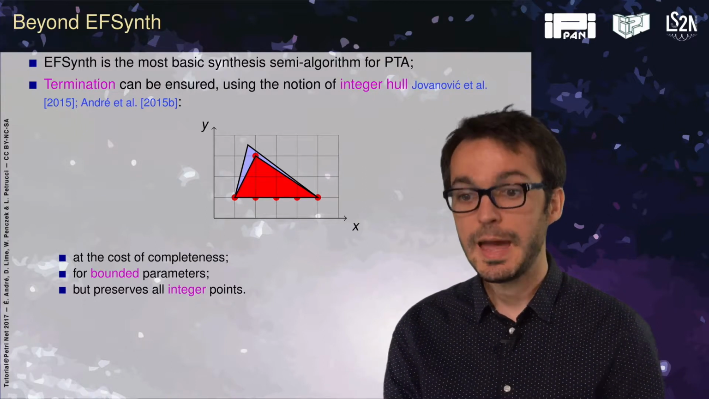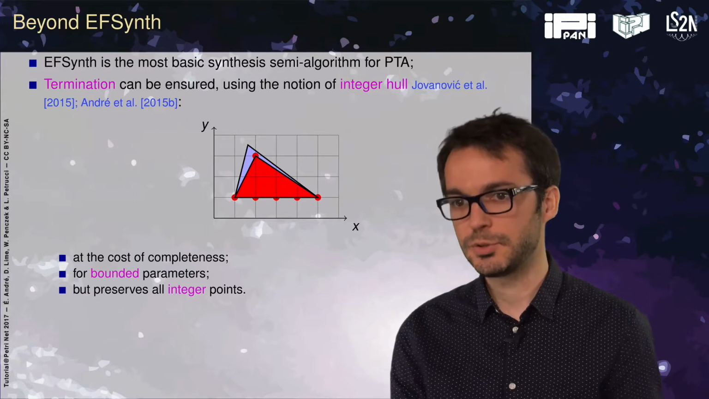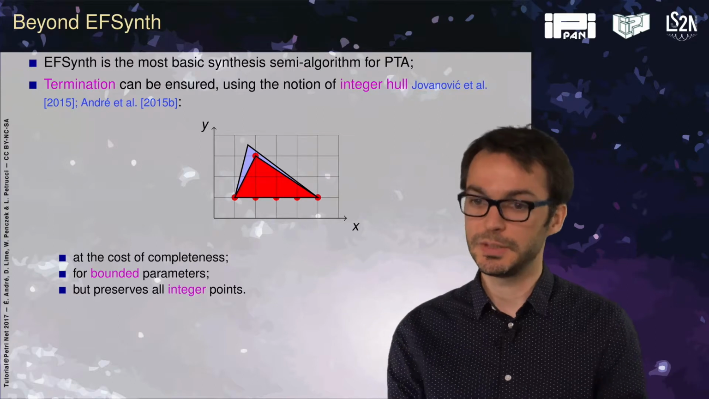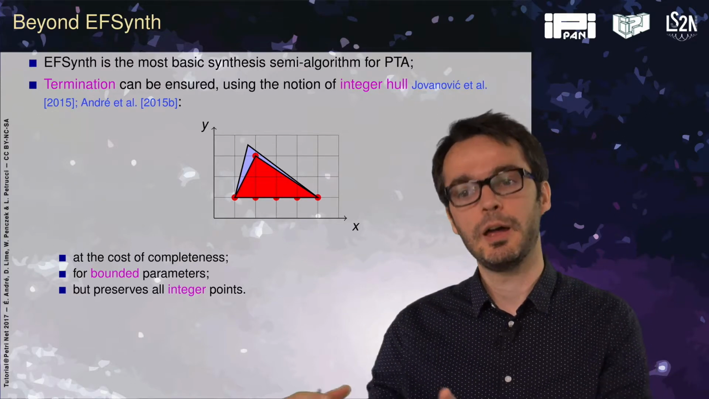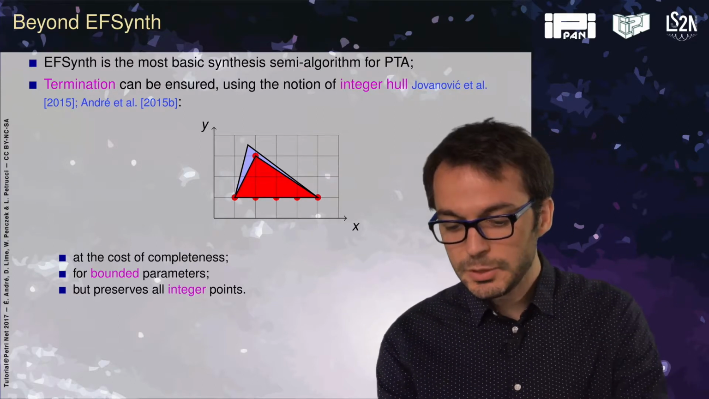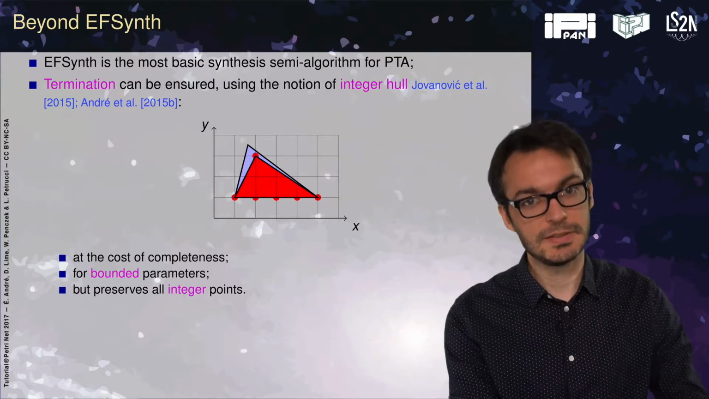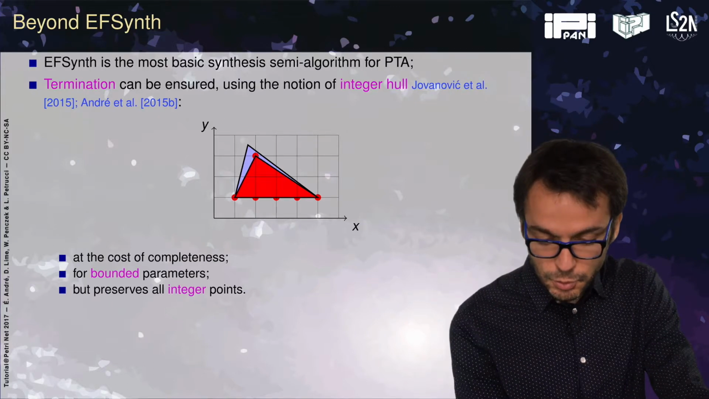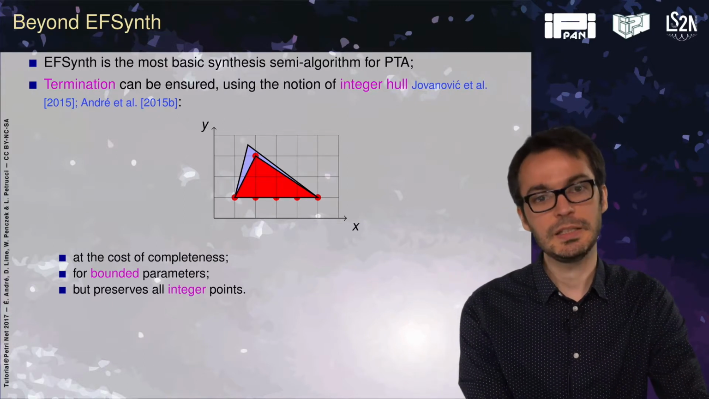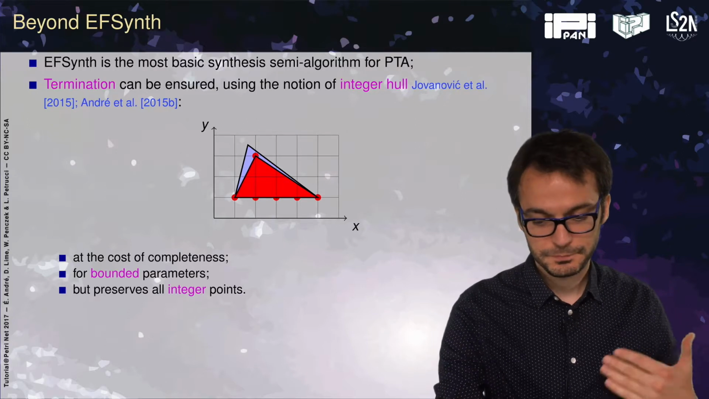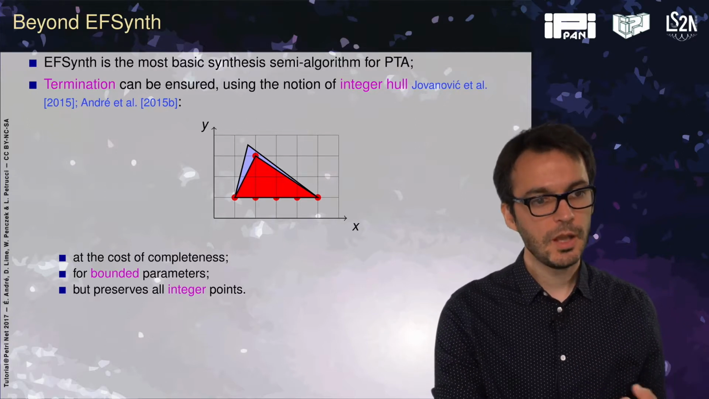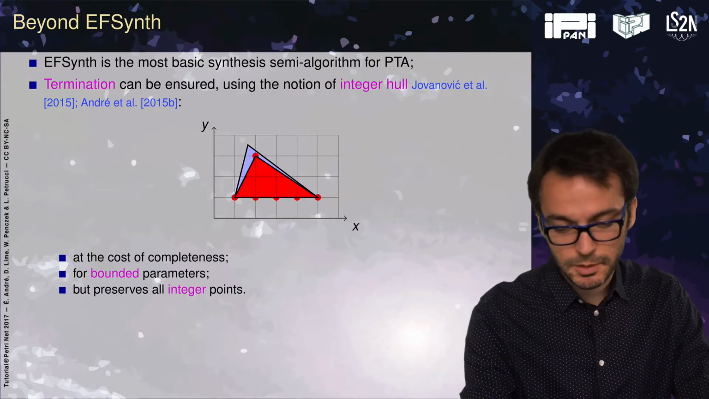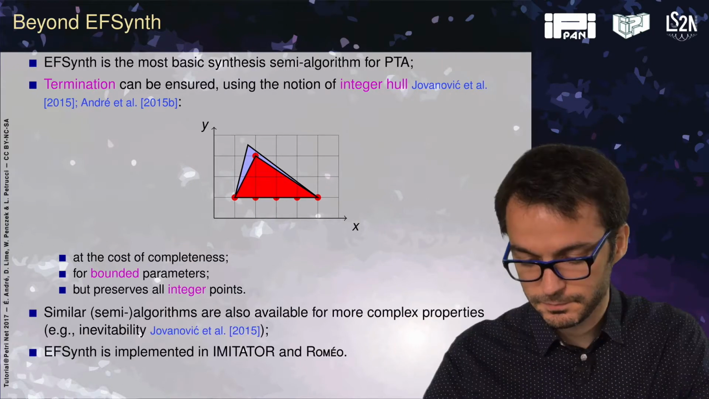However, there is a drawback at the cost of completeness. There is no free lunch. We cannot get both completeness and correctness. So we keep the correctness, but we lose the completeness, and we gain termination. It only works for bounded parameters, even if it's dense, even if it's rational-valued, we have bounds on the parameters, and we are sure to preserve all the integer points in this bounded domain. So we return all the integer points, and sometimes, often actually, more than the integer points, we get most of the rational points as well.